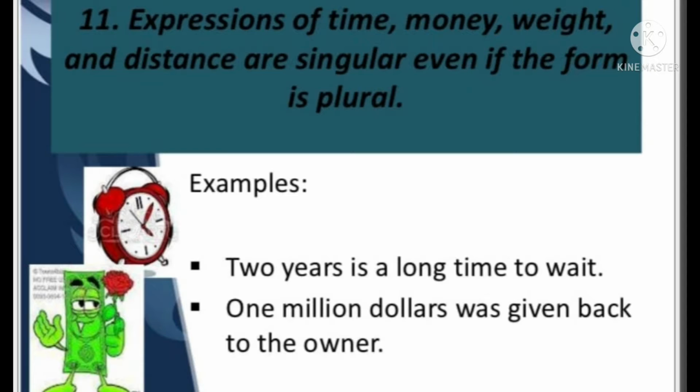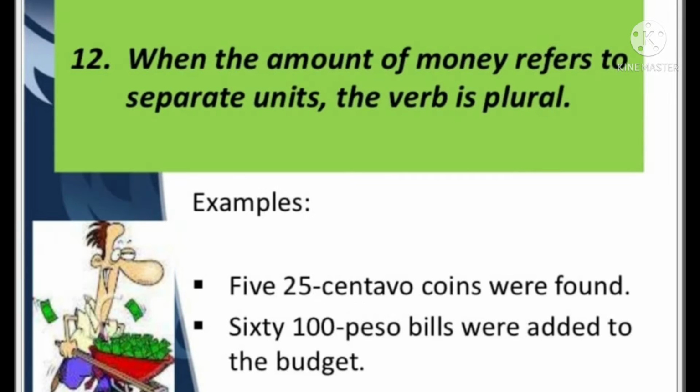2 years is a long time to wait. 2 years, it is plural, but still we have used the auxiliary is. $1 million was given back to the owner. Dollars, $1 million, it is plural, but we have used the auxiliary was. See, I have told you the expressions of time, money, weight and distance are in singular form.